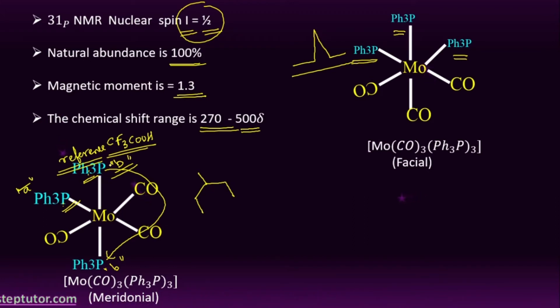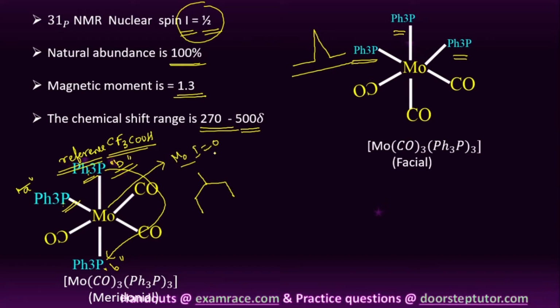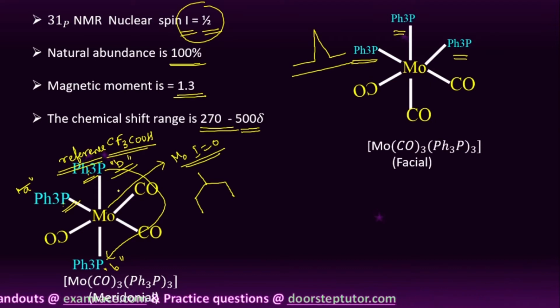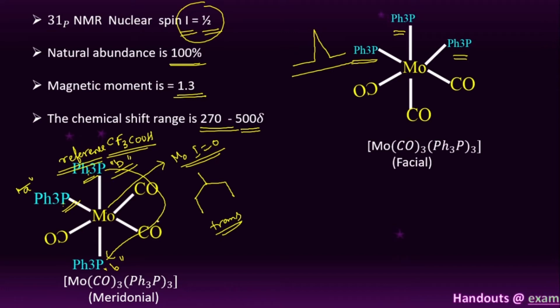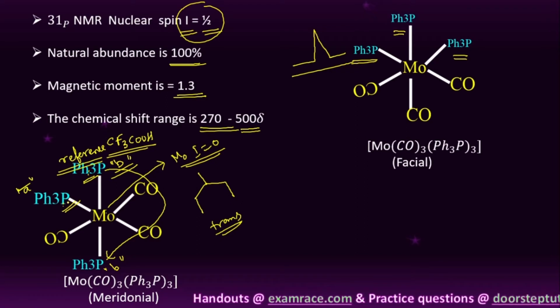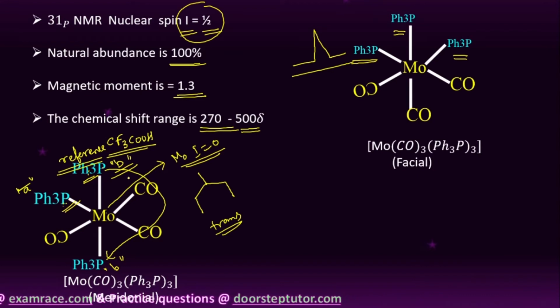Therefore here this B will interact with this. Generally there is no interaction with the metal atom, because the molybdenum I value is equal to 0, so there is no coupling of the phosphorus with the metal atom. Therefore only the phosphorus interactions are possible. For trans, here we will get only two signals, that is the coupling of these two. It splits into two signals. For this one, A is coupling with the two phosphorus atoms, that means two triphenyl phosphines.